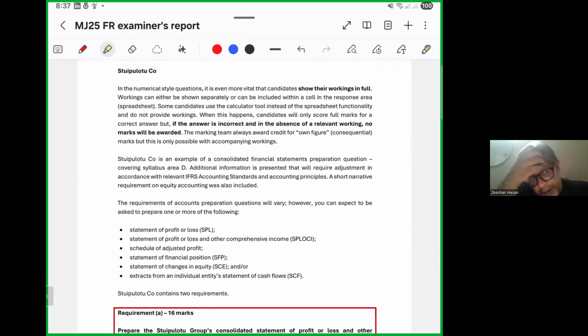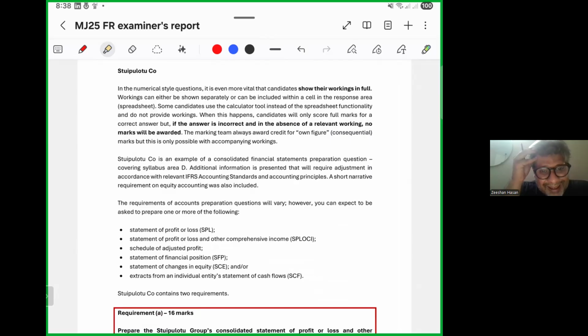For Pilotto Company, in the numerical style question, it is even more vital that candidates show their workings. Workings can be either shown separately or included within a cell in the response area spreadsheet. Some candidates use a calculator tool instead of spreadsheet functionality and do not provide workings. When this happens, candidates will only score full marks for a correct answer.